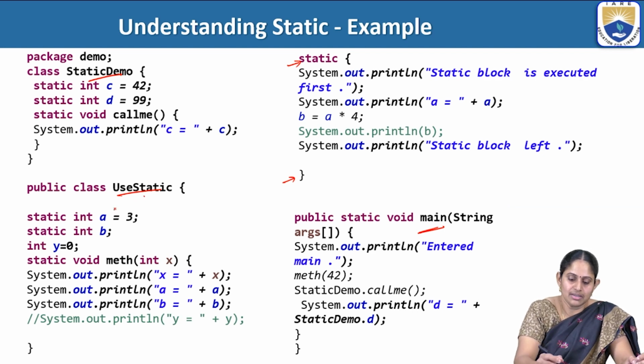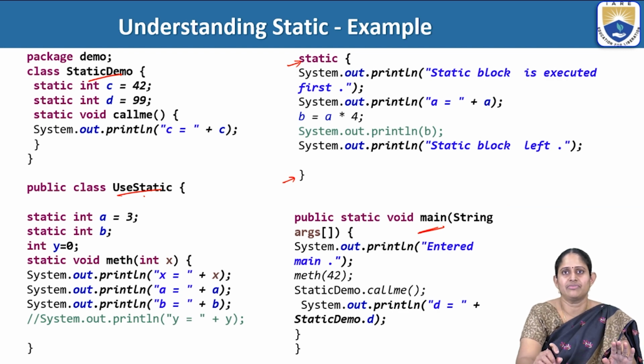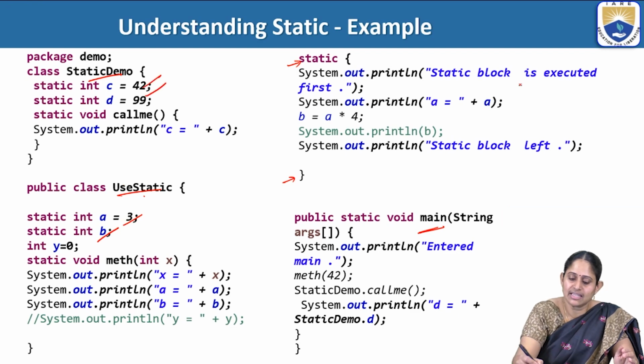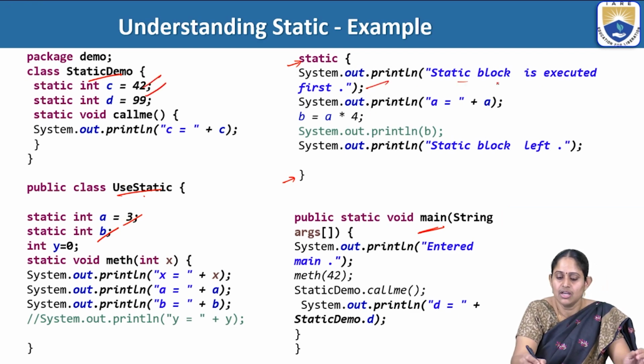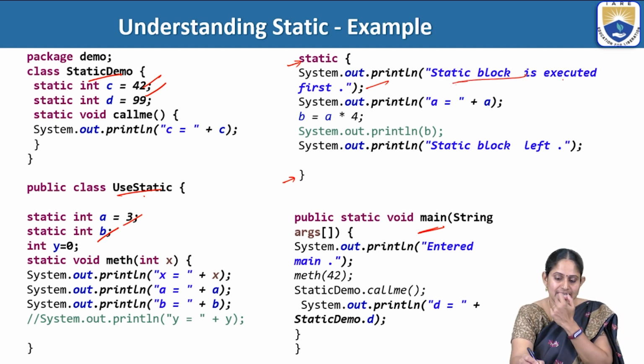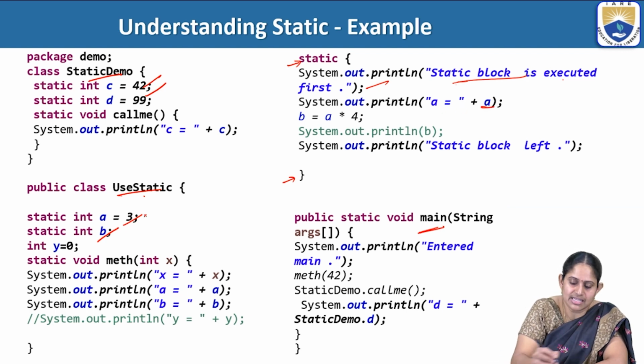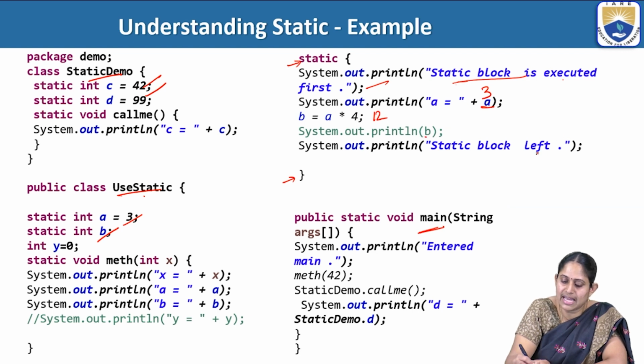Now, when the class is loaded, what happens? The static block runs and all the static members will be initialized. So it will be initializing A, B, C, D, and it will be displaying all these statements. So when the output comes, you will get the statement "Static block is entered" first. A's value will be displayed, A's value 3. B will be 12 and B's value will be displayed, and you get "Static block left" printed. Then after that only the statement "Entered main" will be seen.